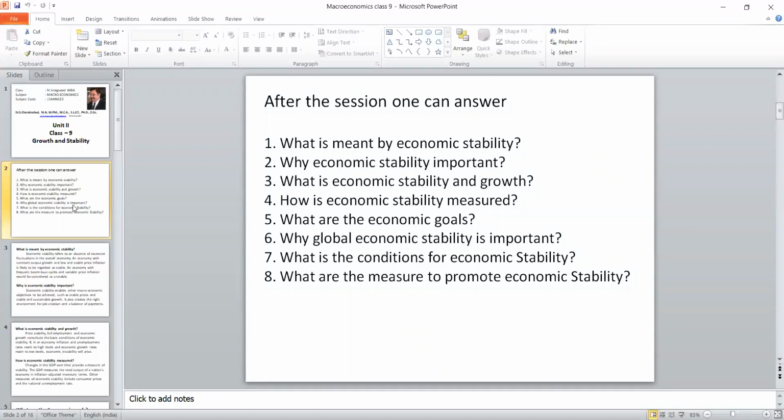And there are a few conditions for economic stability that I have already discussed. For that, we have to maintain the stabilizers. There are 4 stabilizers to maintain economic stability. One is fiscal stability. The second one is flexible exchange rate stability. The third one is monetary stability, and the fourth one is flexible formatting.